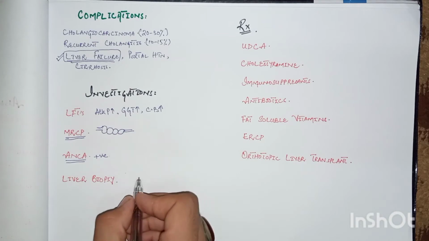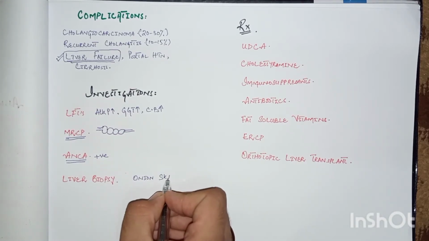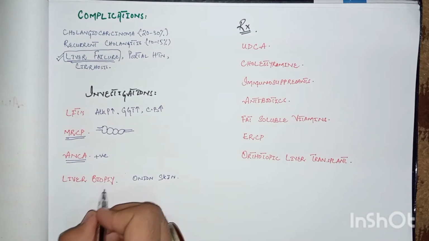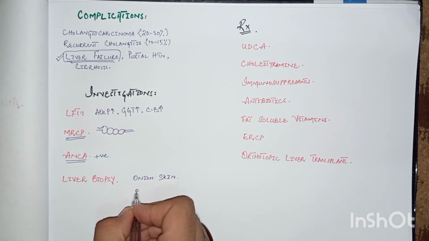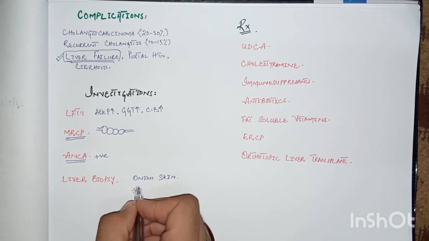Liver biopsy shows the onion skin fibrosis. Onion skin fibrosis in the liver. In the liver biopsy, suppose this is the bile duct which is present within the liver, and around this bile duct there is fibrosis which gives the appearance of the onion skin.